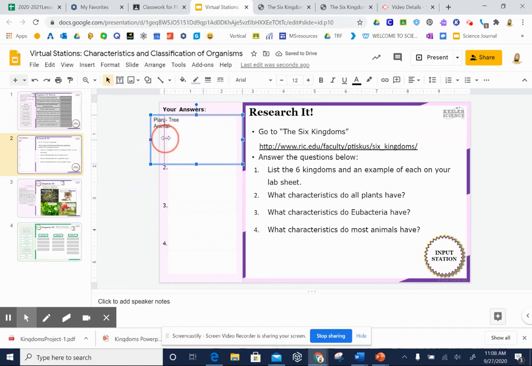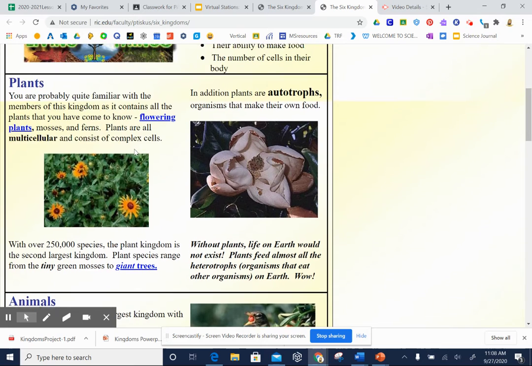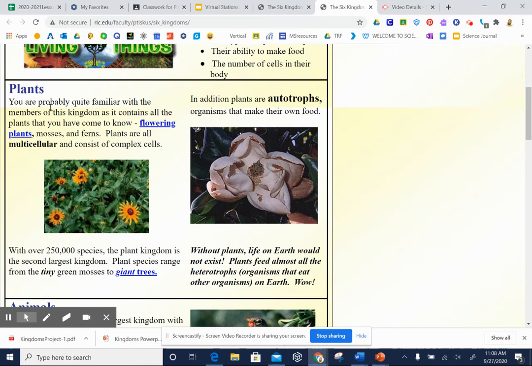Then the next question, question 2 says, what characteristics do all plants have? So first of all, for all of these questions, the word is characteristics. So that's plural. So please do give me more than one characteristic that organism shares. And to get that, I'm going to go back to the website. And so if we read it, it says, you are probably quite familiar with the members of this kingdom, as it contains all the plants that you may have come to know, flowering plants, mosses, and ferns. Plants are all multicellular and consist of complex cells. So it gives me some characteristics right there.